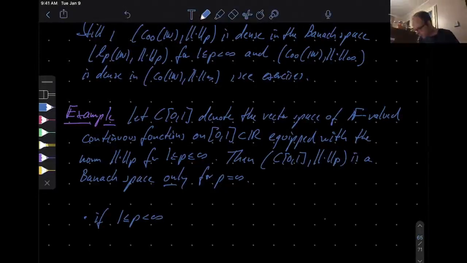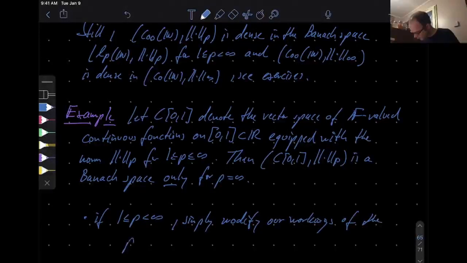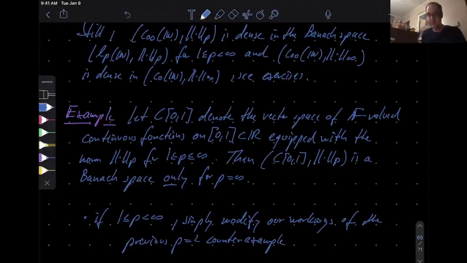So if p is in between 1, strictly less than infinity, simply modify our workings of the previous p equals 2 counterexample. You can take the same function, that same sequence of functions, and well, the only thing that you need is again Minkowski inequality, right? And then it goes through.